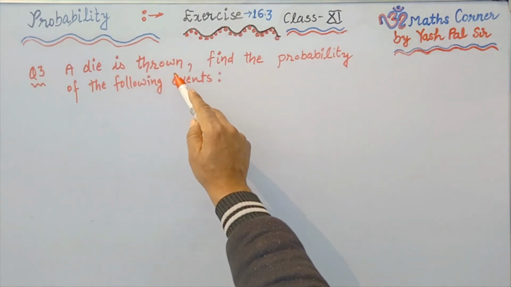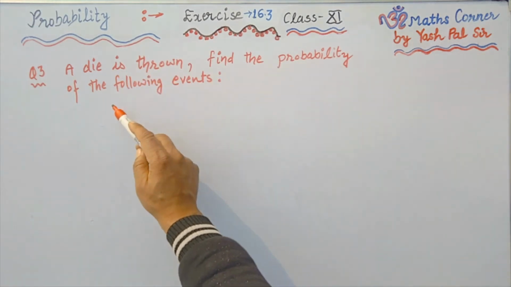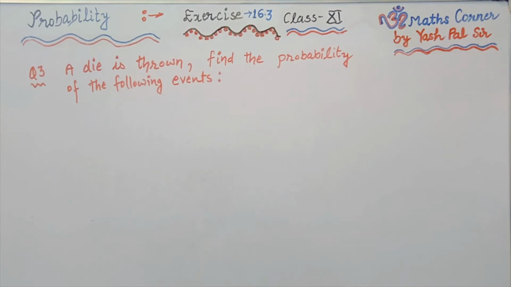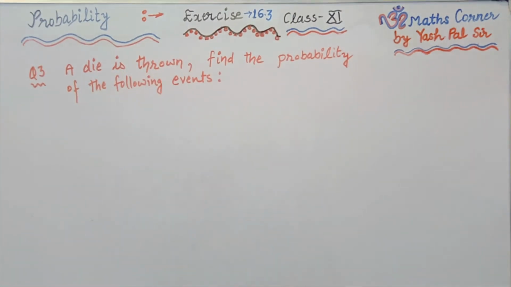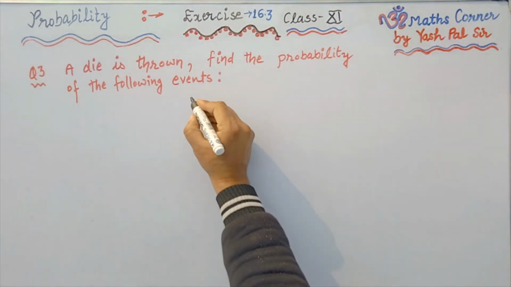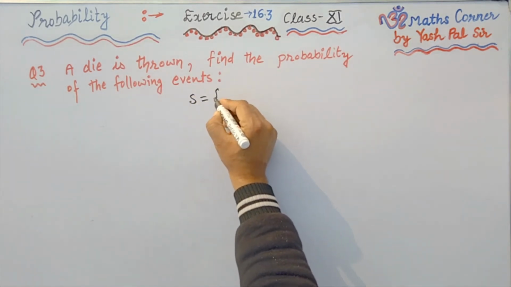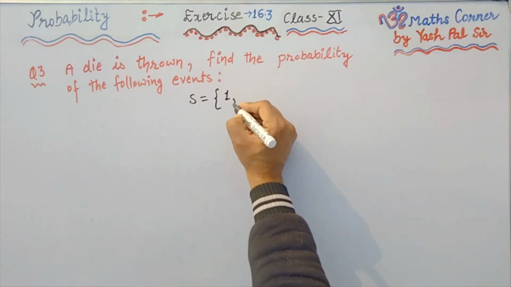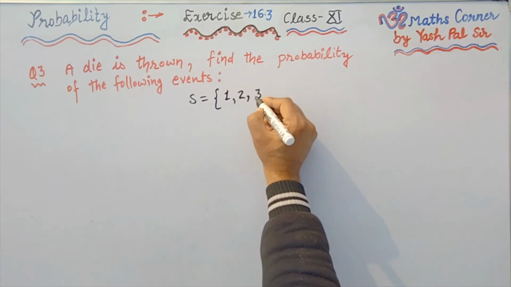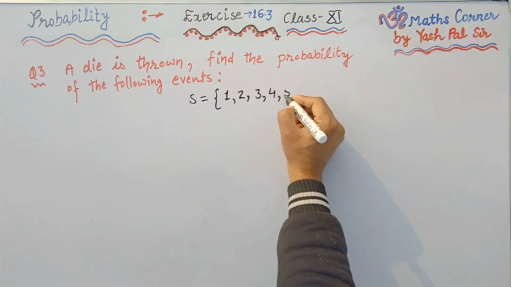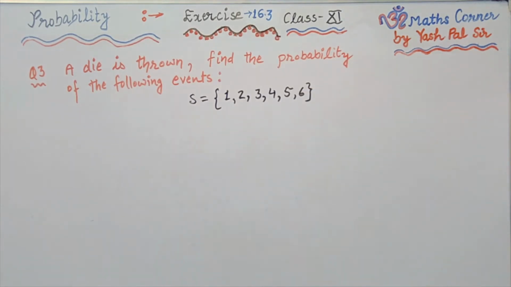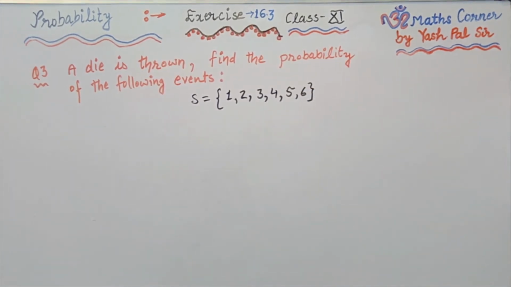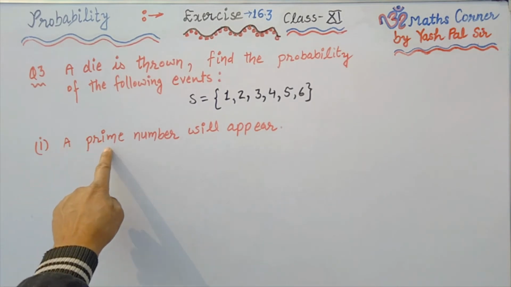Now next question. Question number 3. A die is thrown. Find the probability of the following events. So first of all, a die is thrown. What should be the sample space? The sample space has the outcomes 1, 2, 3, 4, 5, 6. Okay. Now what is next?